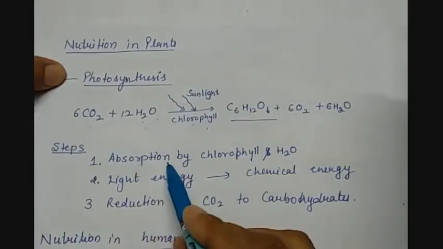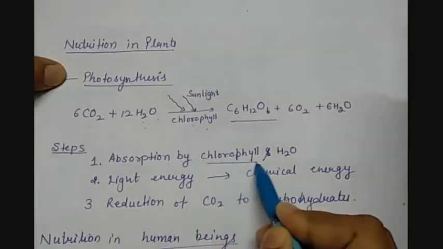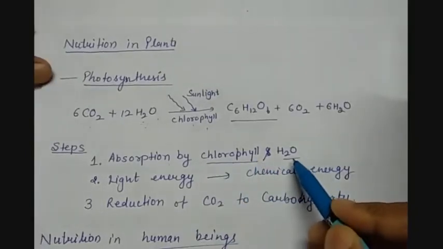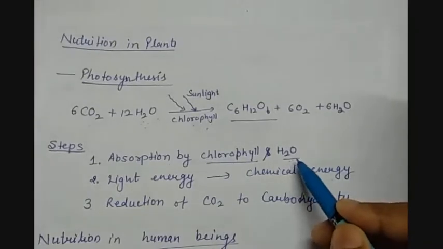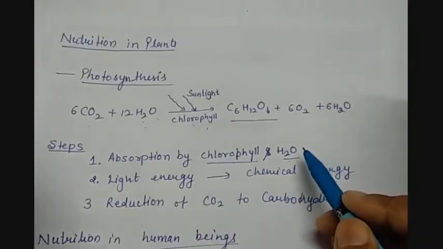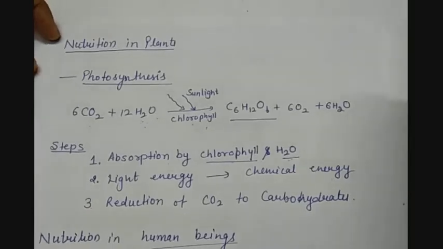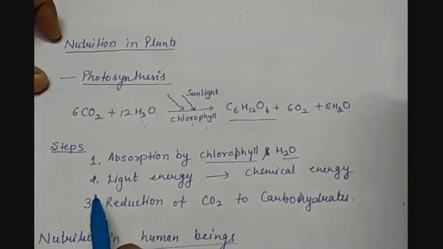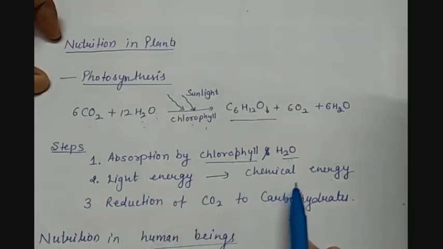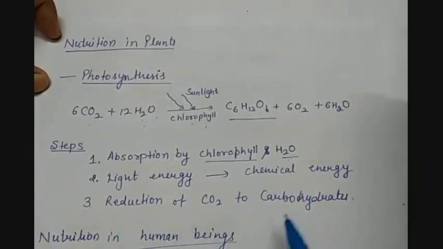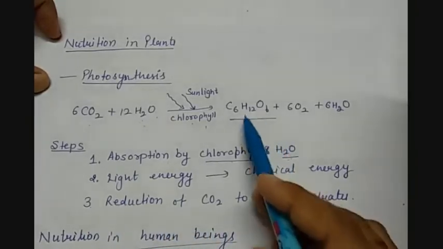First, absorption by chlorophyll. Chlorophyll will absorb the sunlight, and H2O is absorbed through the roots and reaches the leaves through the xylem tissue, because xylem tissue has tubular structures, vessels or tracheids, which help in moving the water towards the leaves. Then the second step is that light energy converts into chemical energy. The third step is that CO2 reduces to carbohydrates, or glucose.